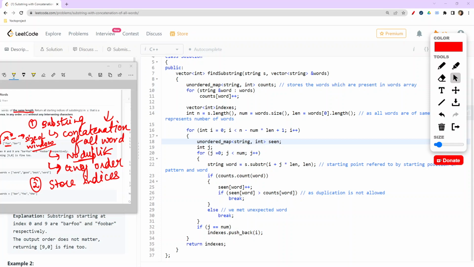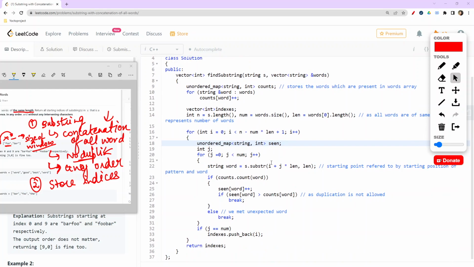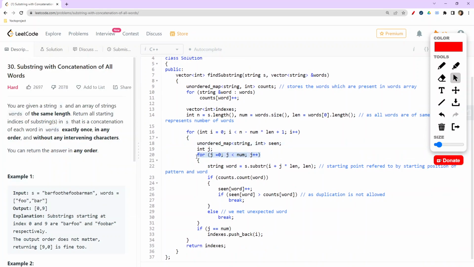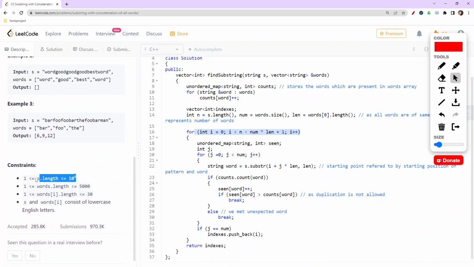The time complexity for this particular question is order of size of the input string multiplied by words.size. Why is it so? Because you can see in the inner loop we are going till the size of the words, and in the outer loop we are almost going the length of the whole string. As per the constraints given to us, the length of the string is 10 raised to power 4 and the word length is 5000, and 5000 is somehow negligible in terms of 10 raised to power 4.